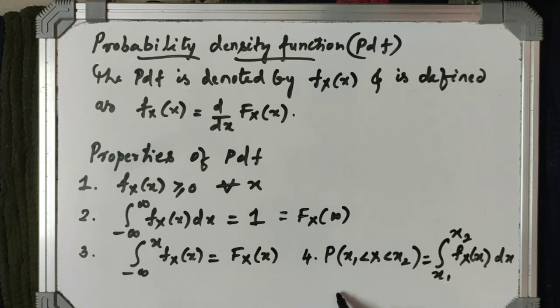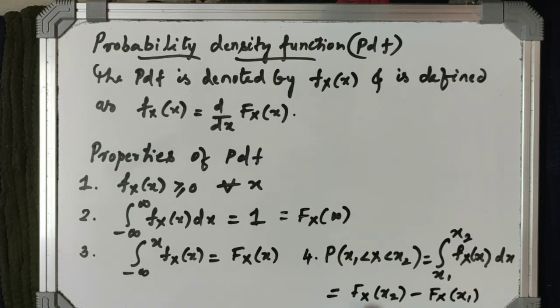So this is equal to capital F_X(x2) minus F_X(x1). That means what? You can split it as integration from minus infinity to x2 minus integration from minus infinity to x1. That will give you the integration from x1 to x2.